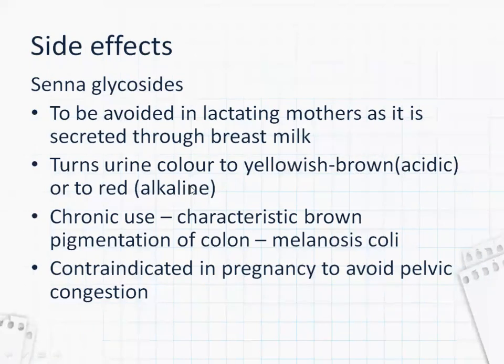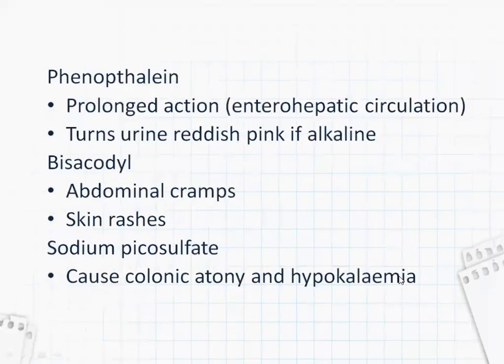So you should warn the patient before giving them, so that they will not be freaking out. Chronic use of senna glycosides may result in characteristic brown pigmentation of the colon. It is called melanosis coli, and it is contraindicated in pregnancy to avoid pelvic congestion.